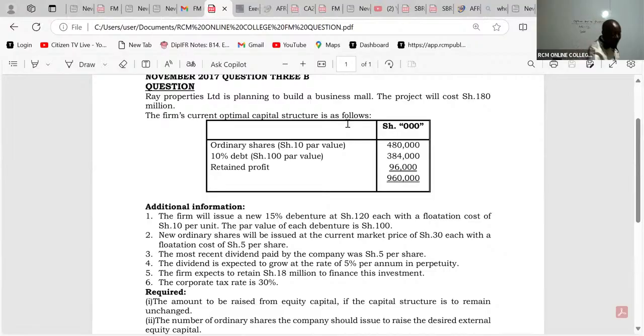So equity is how much? I can see because this is future borrowing, I'll be able to explain this better. Under equity, we can see ordinary shares and we have retained profit. So please add both of them under equity. So we have 480,000 plus 96.